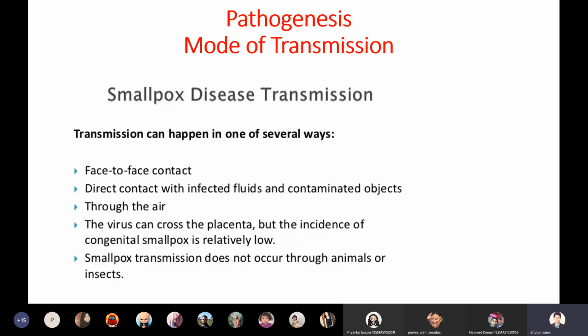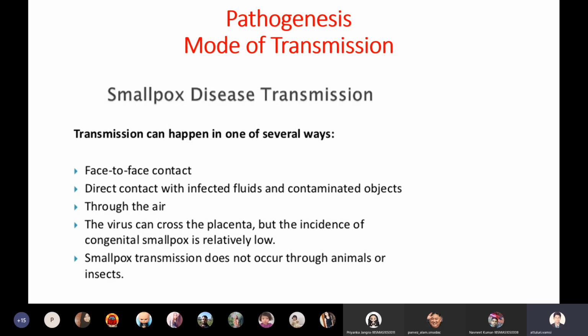It will transmit through face-to-face contact, and direct contact can occur by touching fluids that are contaminated by smallpox. This virus also has the capability of crossing the placenta. That means in a pregnant woman, the virus can infect a baby. The virus can infect a fetus. So this is something interesting.